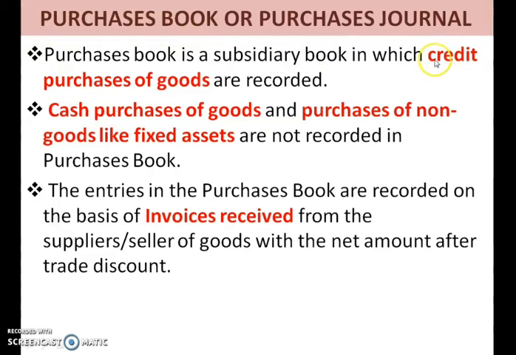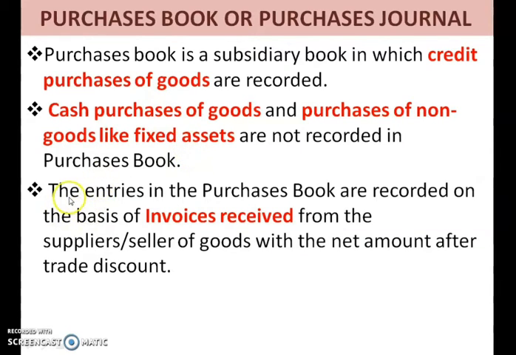The first thing is you record only the credit purchase in the purchase book. Second thing is you are not supposed to record the cash purchases of goods in the purchase book. And the third important thing which you have to remember is you should not record any purchase of fixed asset in this purchase book. So if you are purchasing any fixed asset, you will not record it in the purchase book. Okay. So these 3 important concepts you have to know about the purchase book.